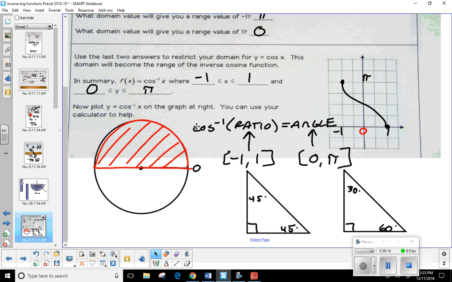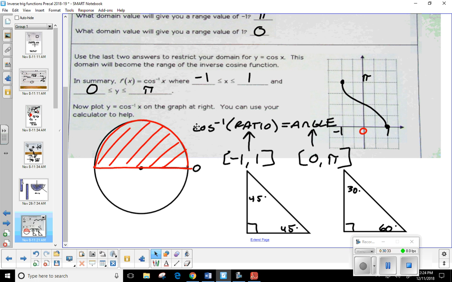Okay. And we're still going to be looking for those 45, 45, 90 or 30, 60, 90 triangles. So if it's one of those, we got the answer. We don't have to worry about anything. If it's not one of those, well, then that's where we break out the protractor. We go ahead and measure it. Okay, does that make sense?